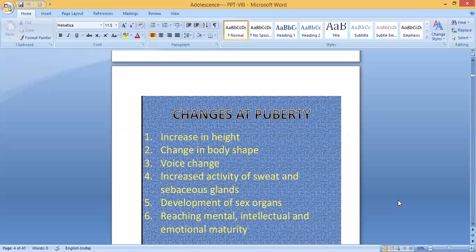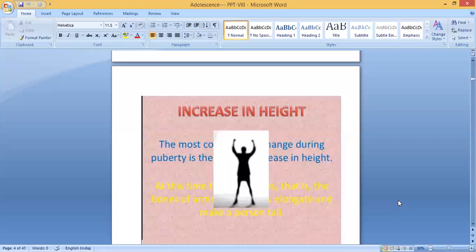Then, development of sex organs, and reaching mental, intellectual, and emotional maturity. So at this time, the child will reach mental, intellectual, and emotional maturity. These are the changes that take place at puberty. I'll repeat once: increase in height, change in body shape, voice change, increased activity of sweat and sebaceous glands, development of sex organs, reaching mental, intellectual, and emotional maturity.